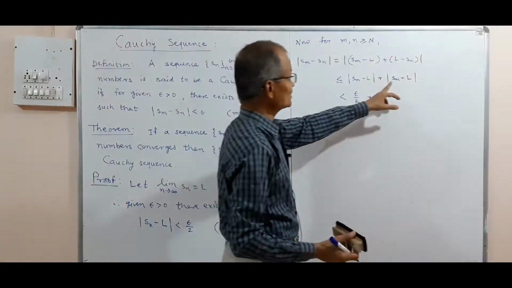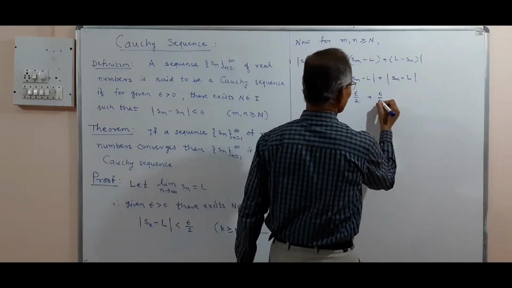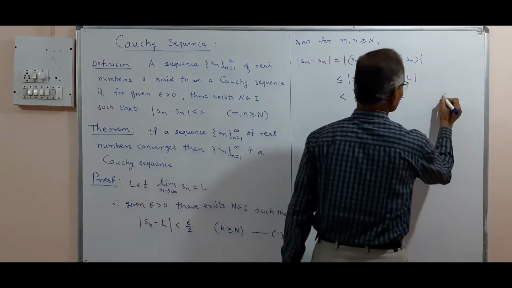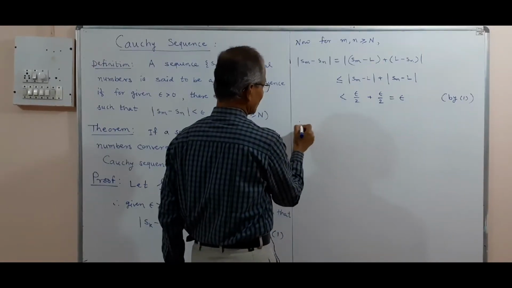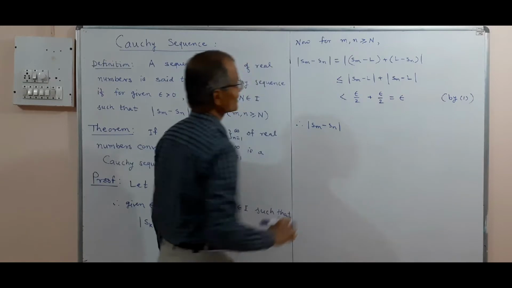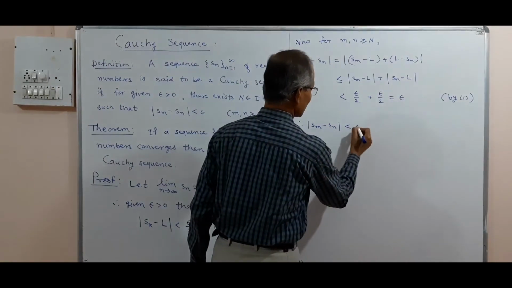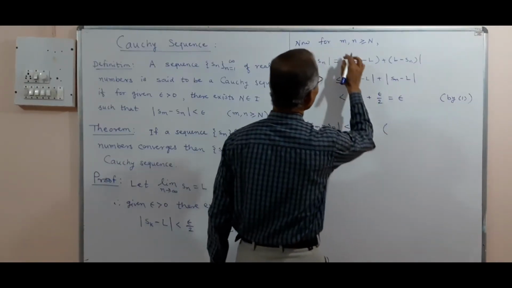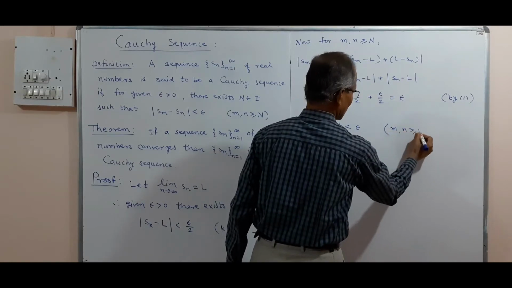So both these terms satisfy condition 1, epsilon by 2 plus epsilon by 2, which is epsilon. Thus the absolute difference Sm minus Sn of the mth term and nth term is less than epsilon, and this is true for m, n greater than or equal to capital N.